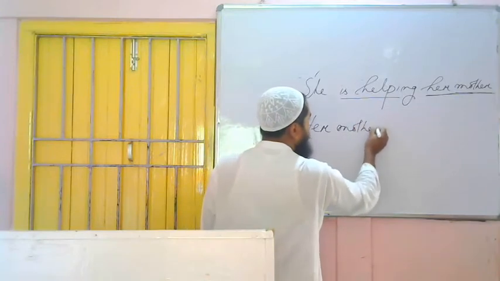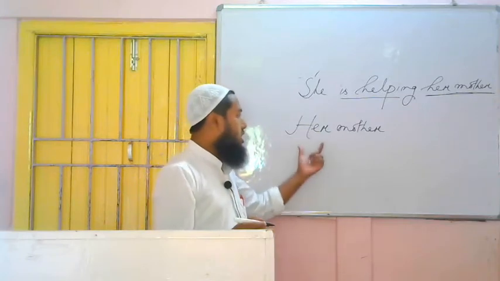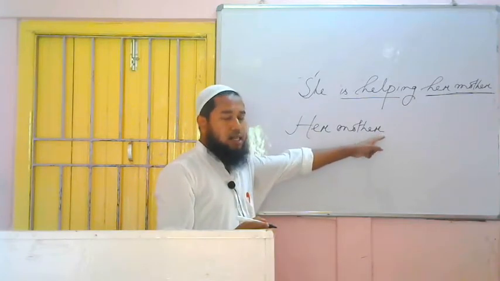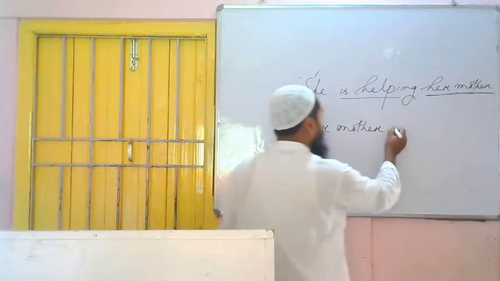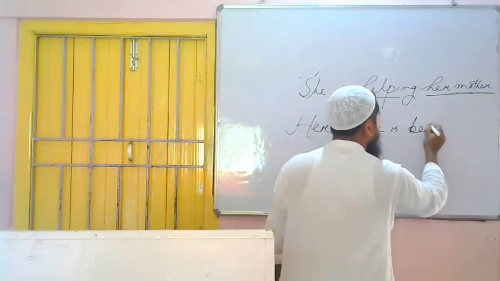Her mother is third person singular number. Her mother is not I, not we, not you. So it is third person, and mother is singular number. So we have to use what? Is. Her mother is. Continuous tense. That's why what to use? Being. Her mother is being.